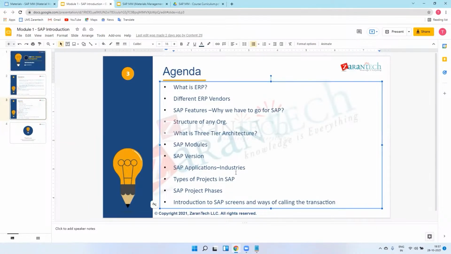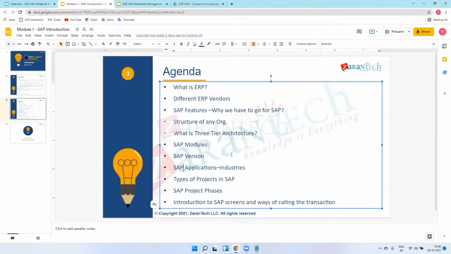Then SAP application industries, meaning which industries are using SAP. Mahindra, Tata Motors, and in IT, Vodafone Idea and Jio are also using SAP. These are all industries using SAP. Recently, Google has come with SAP.